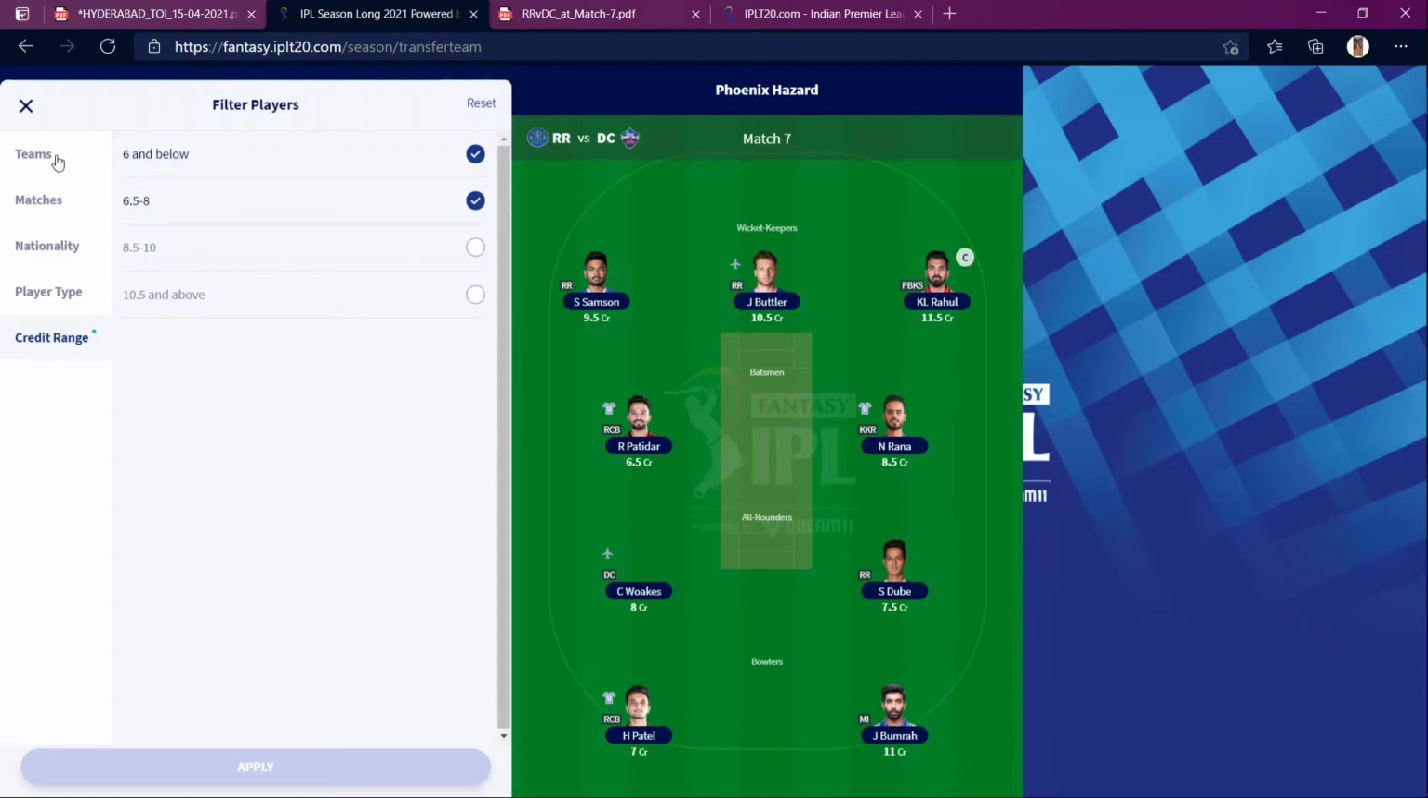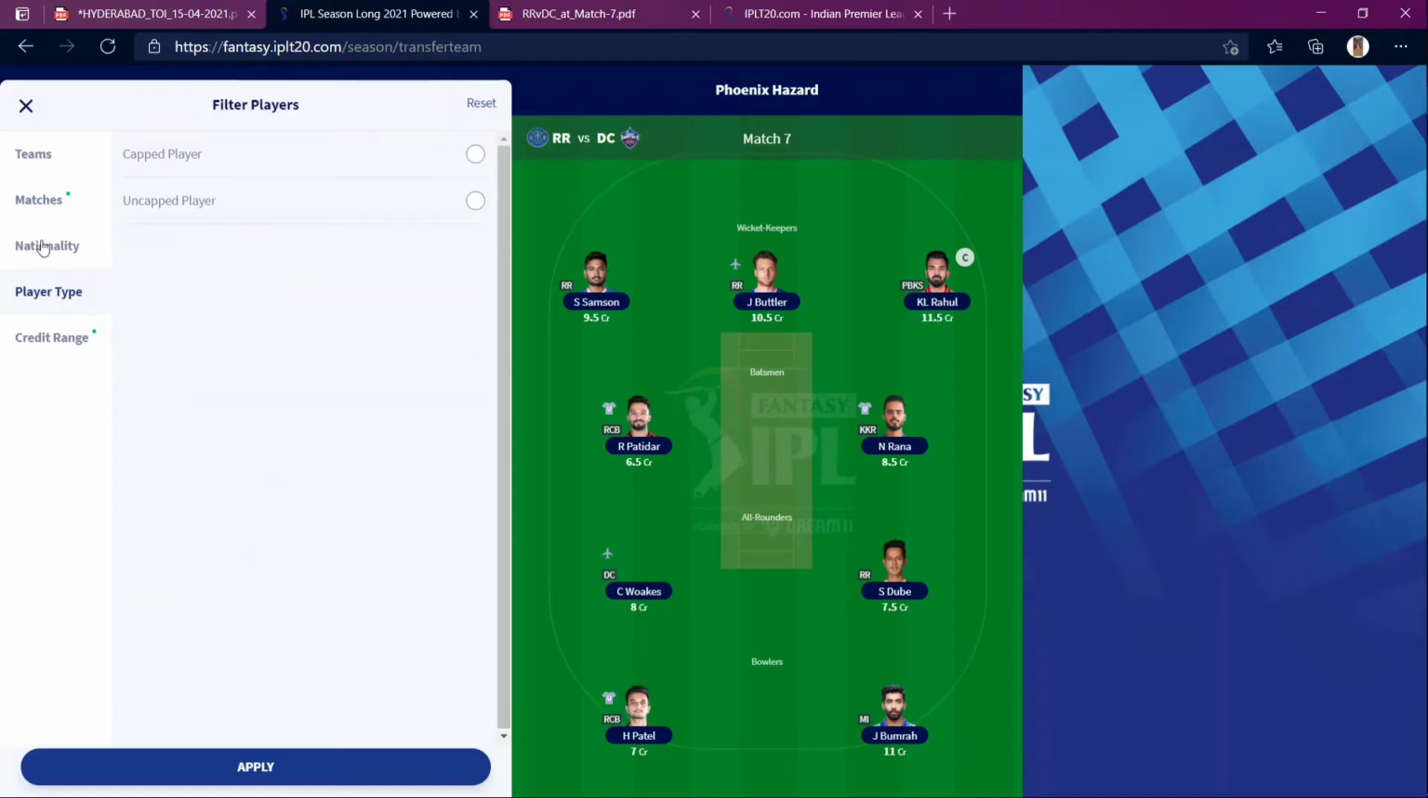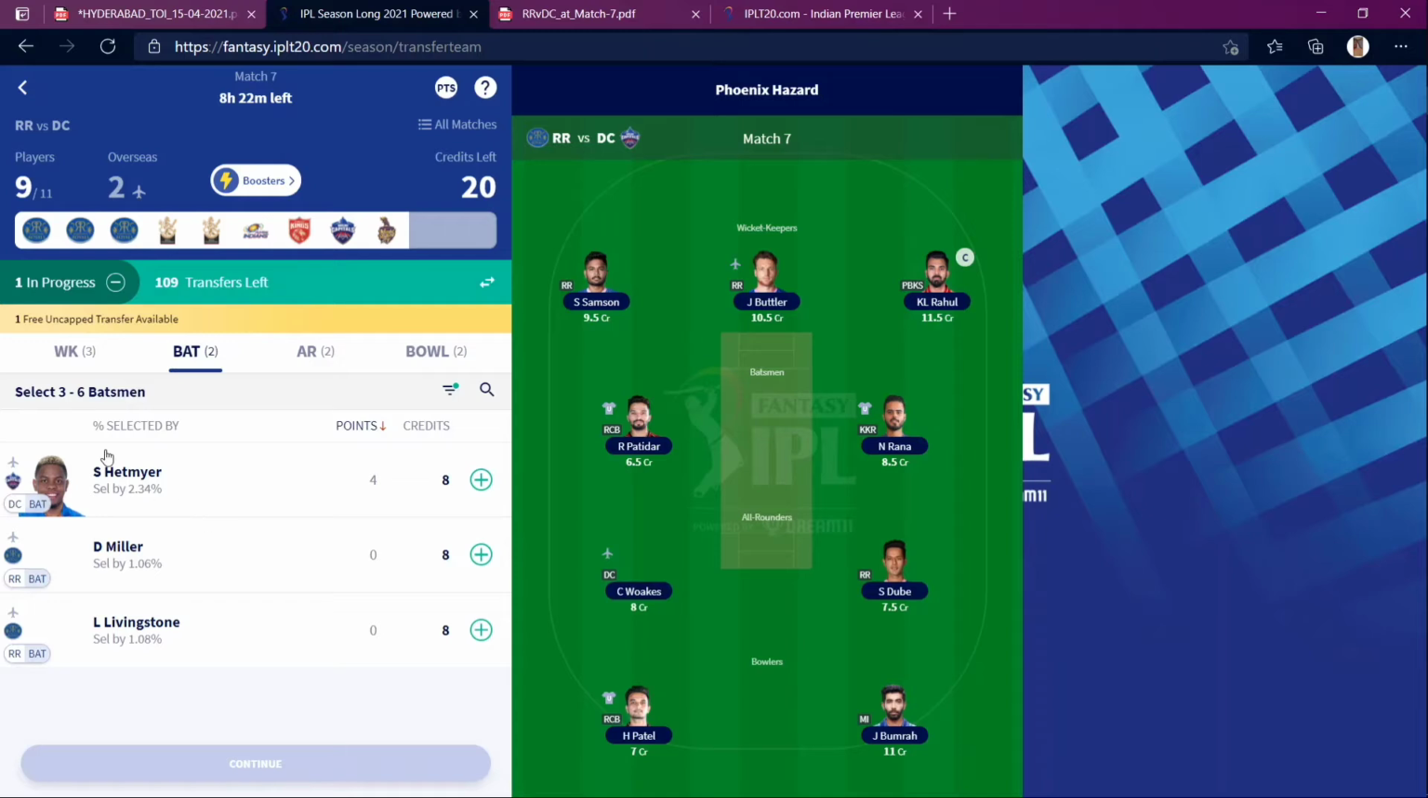Okay, so you should be clicking like this. So as I said, I'll be transferring all the teams for this match, and go with nationality as overseas. Now you can have your overseas. Hetmyer is there, Miller is there. So I'll be picking Miller or Livingstone, whoever plays. And next comes bowling. So that's it, guys. I'll be having any one of them. So only three ones, and I'll be having 20 credits.